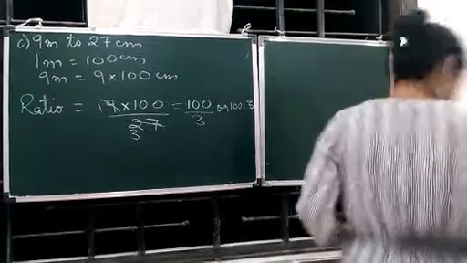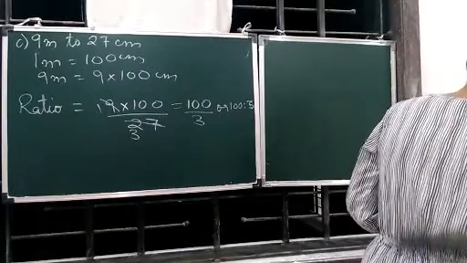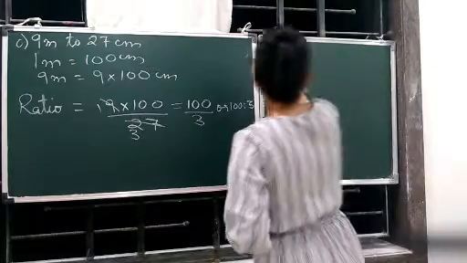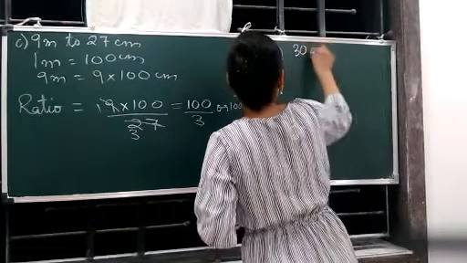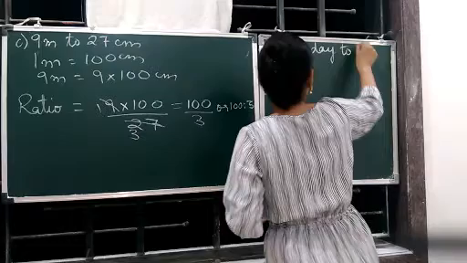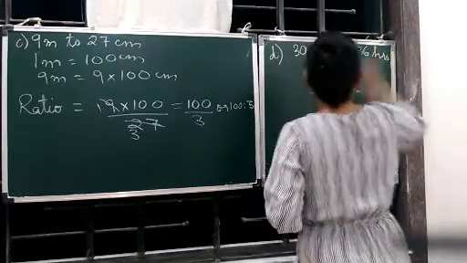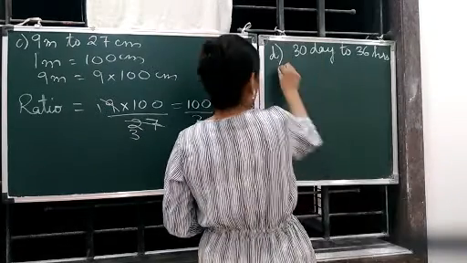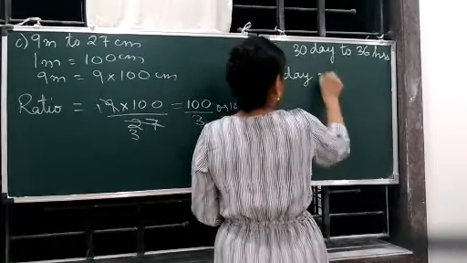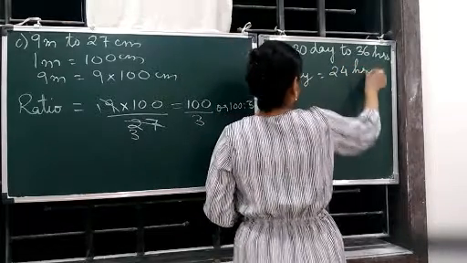Then we go to D. D is 30 days to 36 hours. 30 days to 36 hours. 1 day is equal to 24 hours.